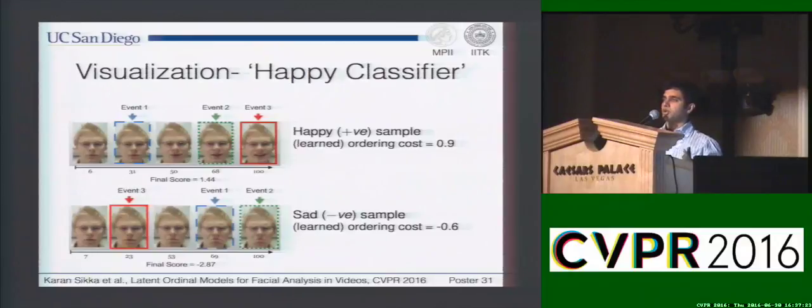So the thing that I want to show in this particular slide is the visualization of the happy classifier. So we took a classifier that was trained to classify happy expressions, and we ran it on a sample that's a positive happy sample and on a negative sad sample. And the thing that I want to stress here is that the ordering cost that was actually learned for ordering event 1, where event 1 seems to be corresponding to neutral, 2 to onset, and 3 to apex, was higher as compared to random ordering that was observed in a negative sample.